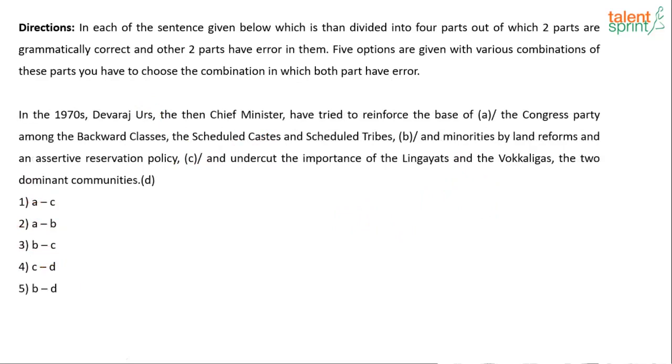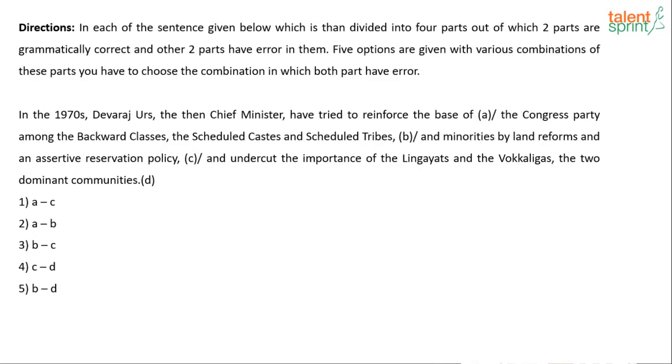In the 1970s, Devraj Urs, the then chief minister, have tried to reinforce the base of the Congress party among the backward classes, the scheduled castes and scheduled tribes and minorities by land reforms and an assertive reservation policy, and undercut the importance of Lingayats and Vokkaligas, the two dominant communities.